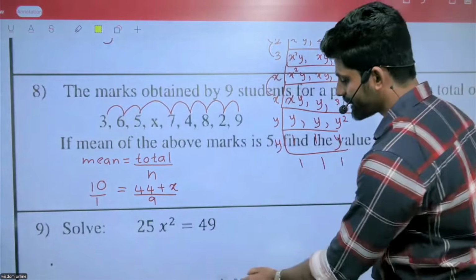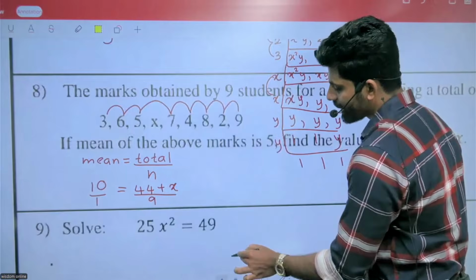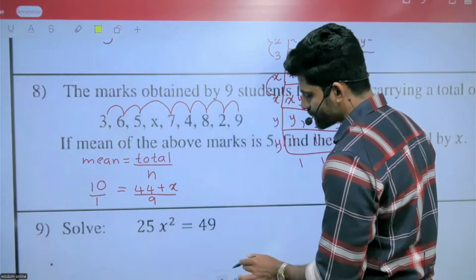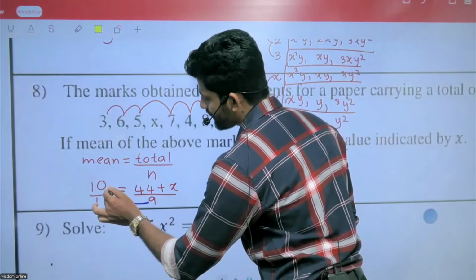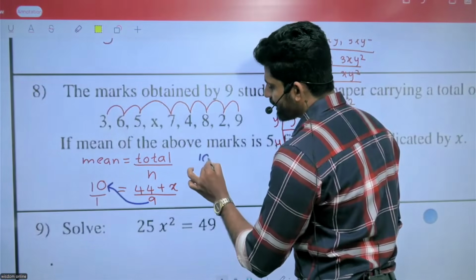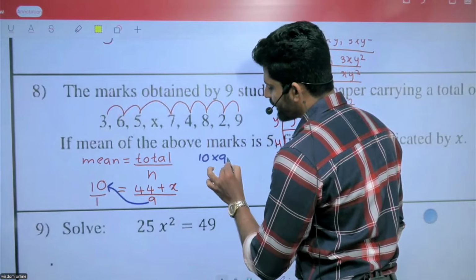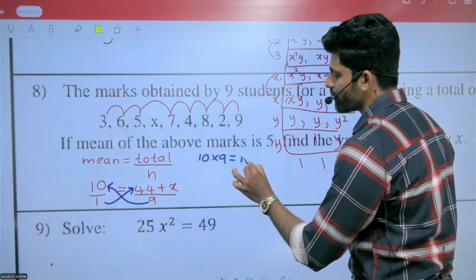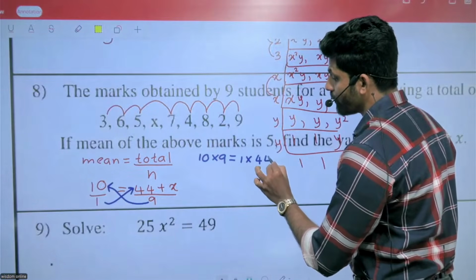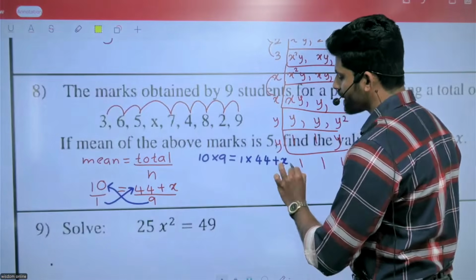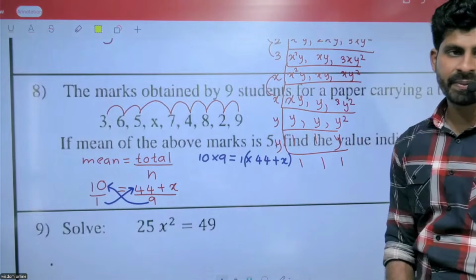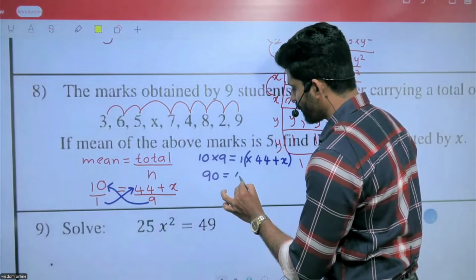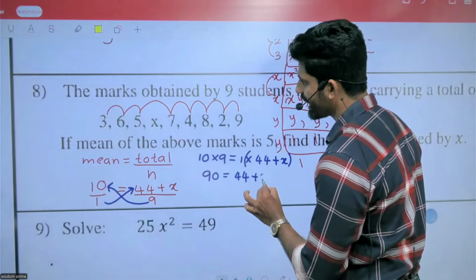We can do the cross multiplication. Look at this one: 10 multiplied by 9 equals 1 multiplied by 44 plus x. 10 into 9 is 90, equals 44 plus x.